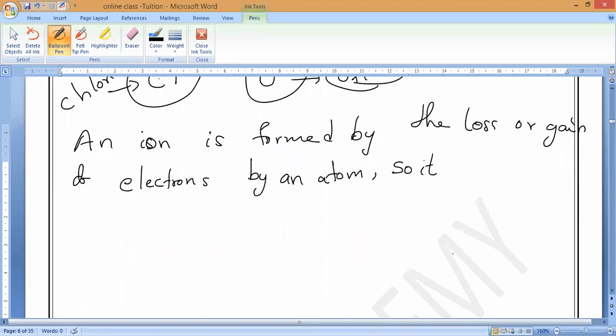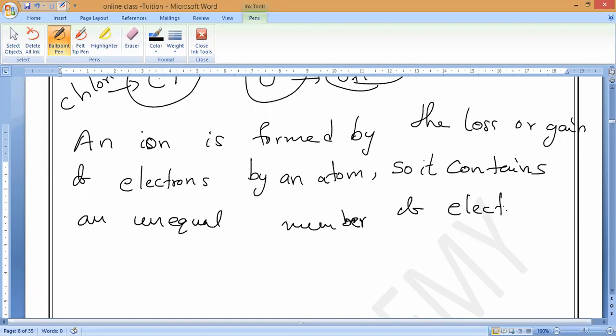Actually, if you take any atom, the number of protons and the number of electrons are the same. That is what we call the atomic number. Correct, guys? By loss or gain of electrons, what will happen? An unequal number of electrons and protons. So it contains an unequal number of electrons and protons. That is what we can say.